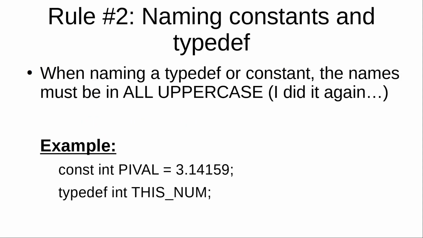Okay? Rule number 2, naming constants and typedefs. When naming a typedef for a constant, the names must be in all uppercase. Example, constant PI_VAL, or typedef int THIS_NUM. You'll notice that they're all uppercase, and in the second one I used part of the first rule as well, separating two different words by an underscore.